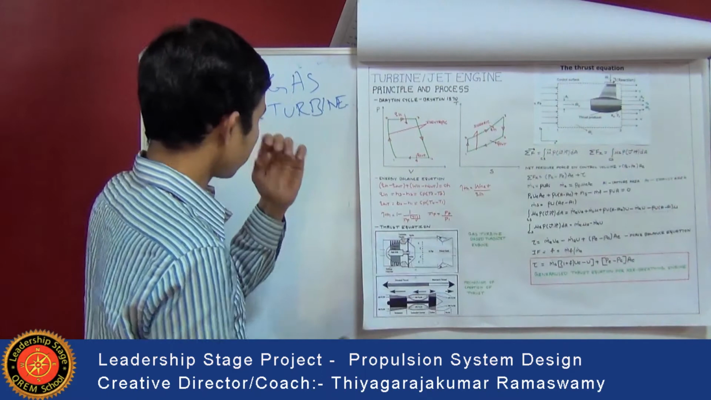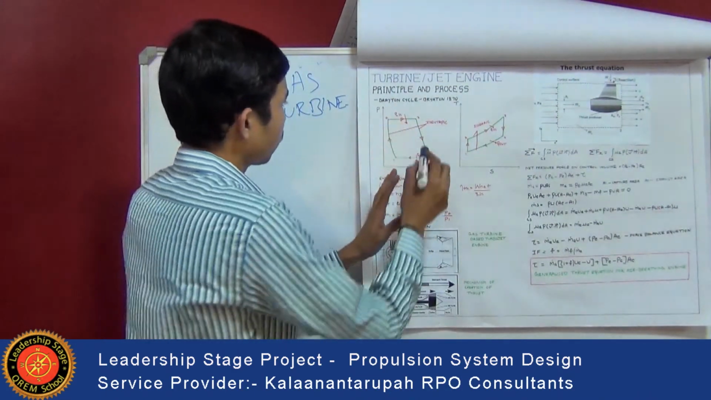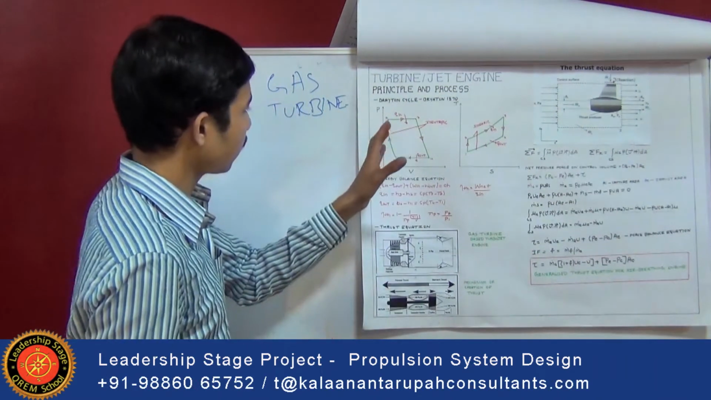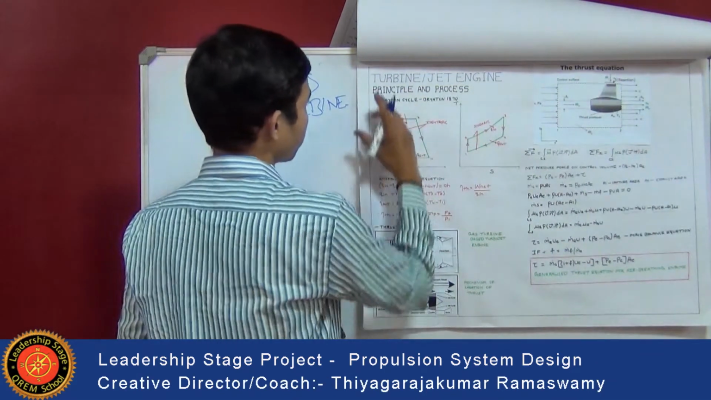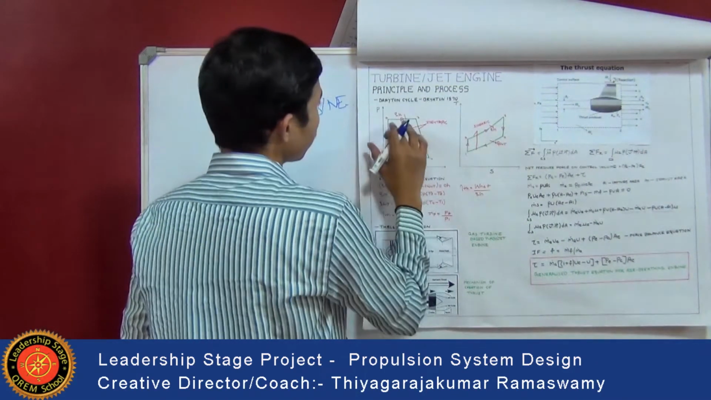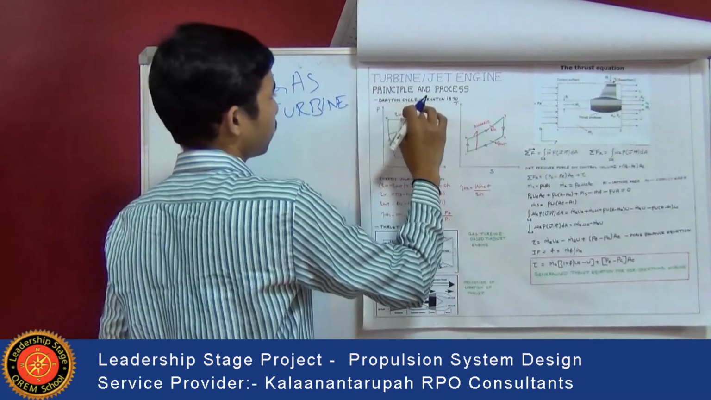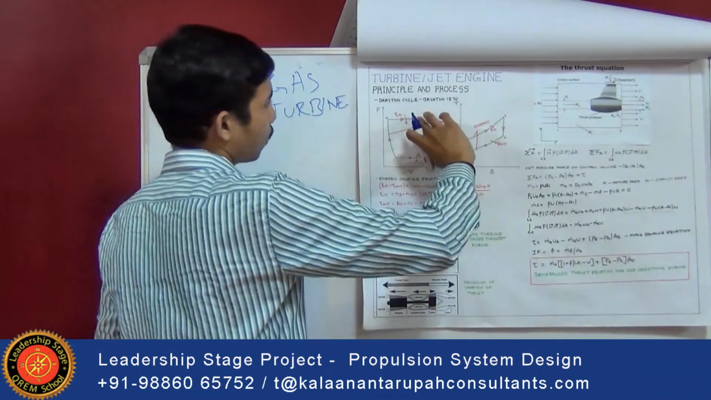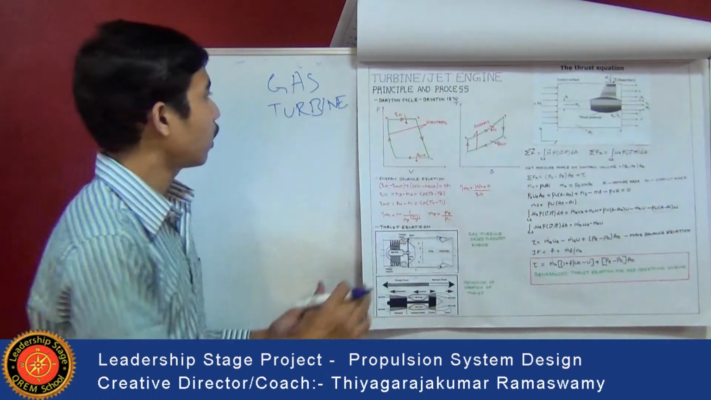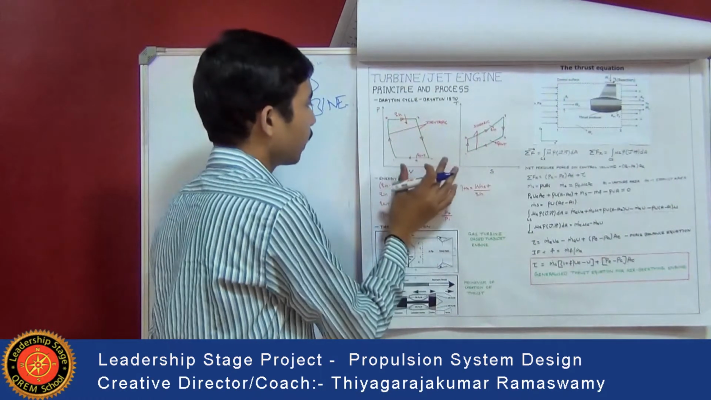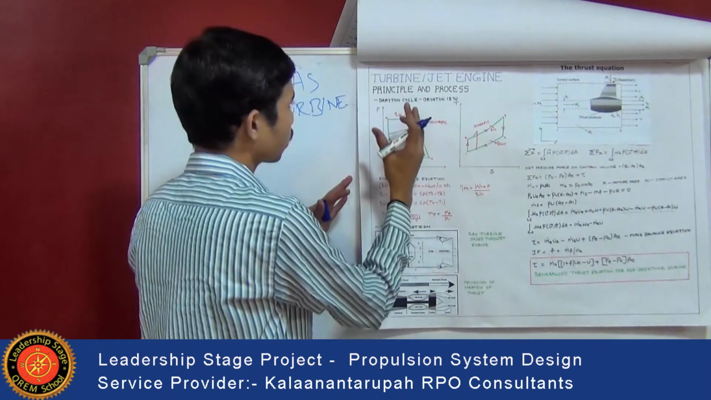In the first process, 1 to 2, it's isentropic compression, that is, air is compressed in the engine. As the air is compressed, pressure increases. Then at constant pressure, heat is added, which is nothing but the combustion chamber. Then in 3 to 4, isentropic expansion, the expansion takes place in the turbine, and power is produced here. After that, the exhaust gas goes out, that is, heat is rejected at constant pressure.